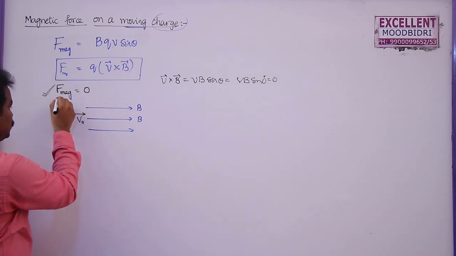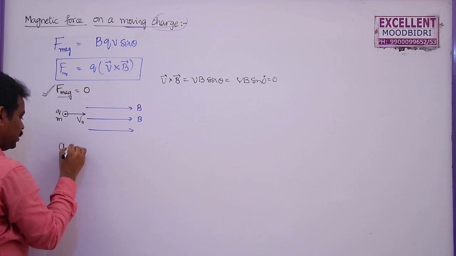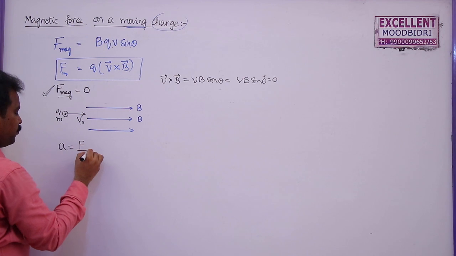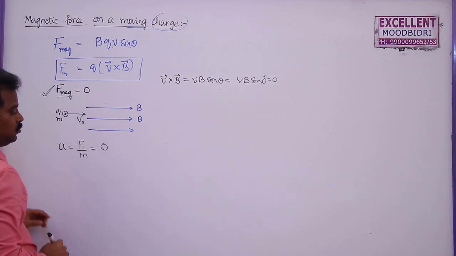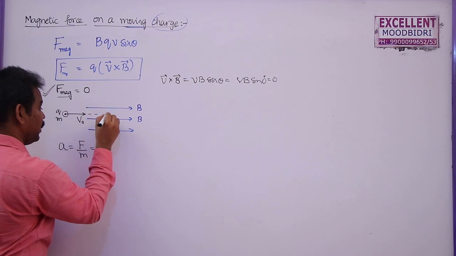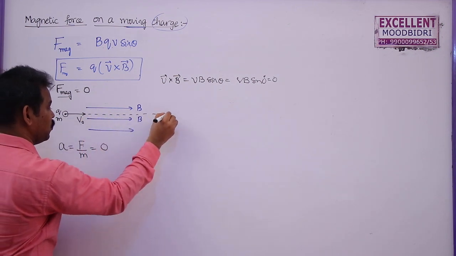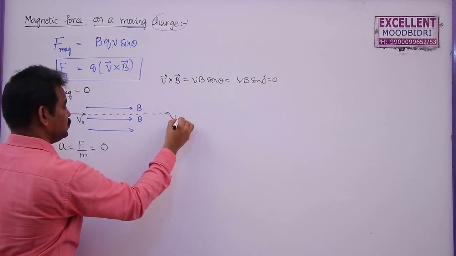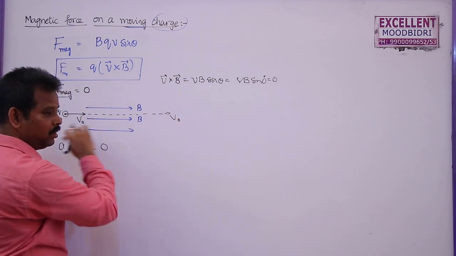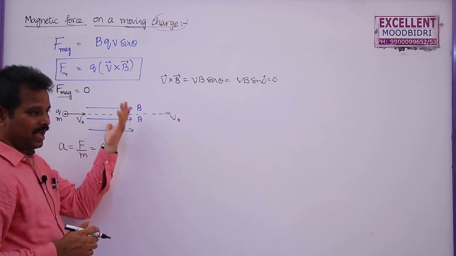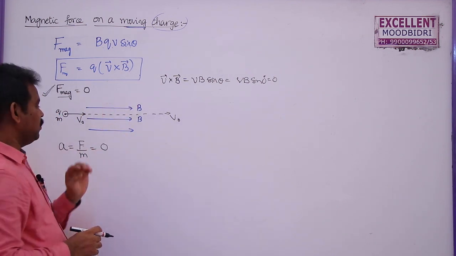Whenever the force is 0, what is the acceleration of this charged particle? We know that a is equal to F by m. As F is equal to 0, acceleration is 0. That means this particle will experience no magnetic force and it will not experience any acceleration. So it moves with the same velocity from here to here without diverting, without changing its velocity either in direction or in magnitude.